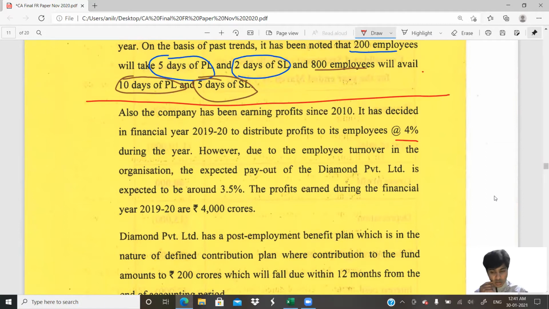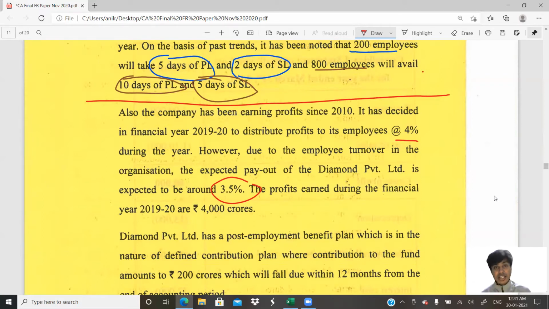Then what is happening with regard to this? However, due to the employee turnover, few employees are leaving, few employees are continuing. That is employee turnover. Few employees quit and few employees come. So that is employee turnover in the organization. The expected payout is decreased because few of them who leave will not be eligible to it. So they're saying that it will be 3.5%. So we would have to create provision to the extent of 3.5%.